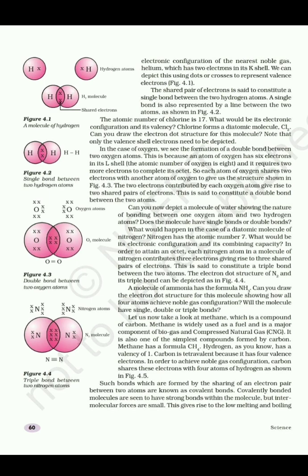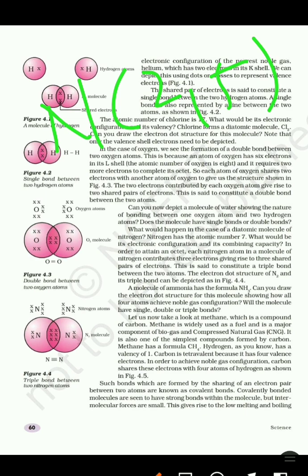Nitrogen forms a triple covalent bond by sharing 3 electron pairs. The atomic number of nitrogen is 7. Its electronic configuration is 2, 5. That means it requires 3 more electrons to complete the octet and to achieve the nearest noble gas configuration.